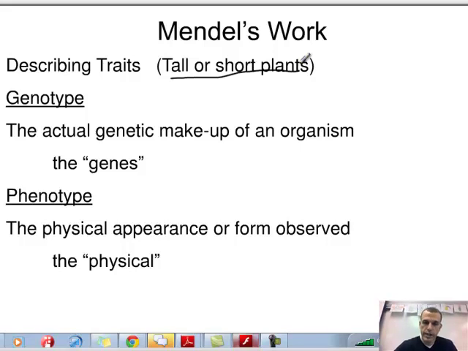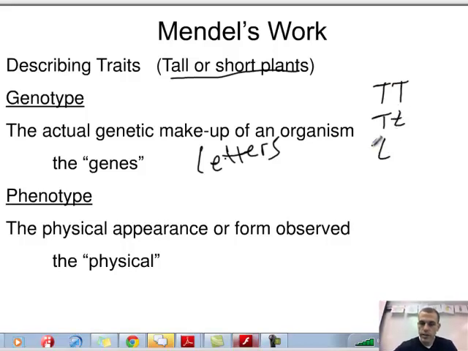I always think of it as the letters. In this case, we could have a couple different combinations: it could be big T big T, or big T little t, or little t little t, and we'll get into those in a minute. Those are the different possible combinations when you're looking at this particular trait for size.